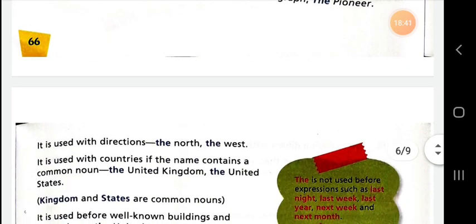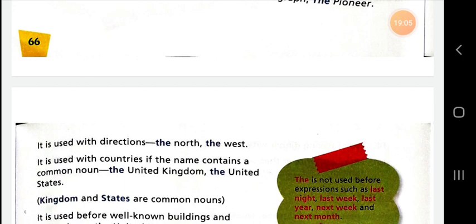Now some more topics are given. You need to understand them, and you have to learn them. You have to keep them in your mind. That is very important, because whenever you are writing or speaking, you commit mistakes of using definite or indefinite articles.